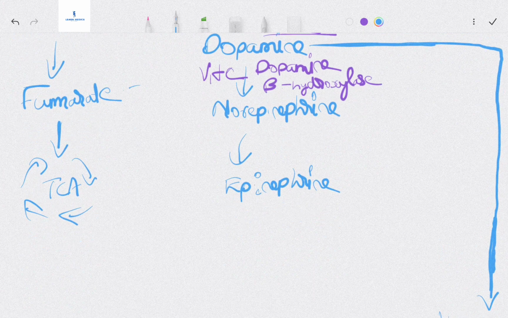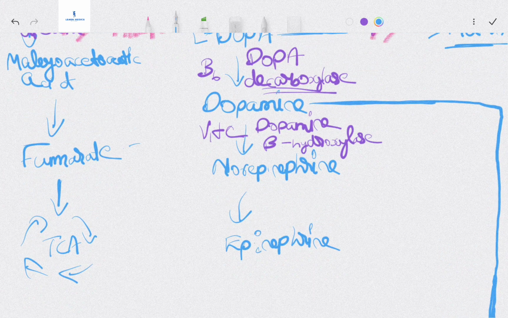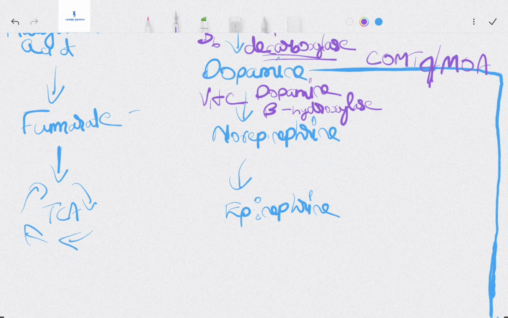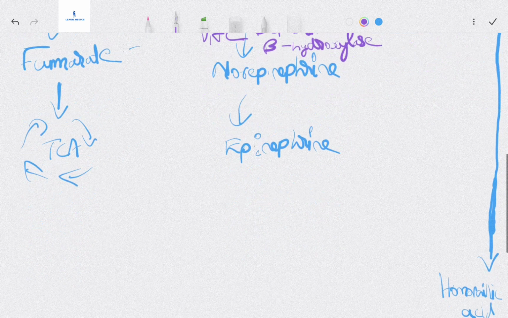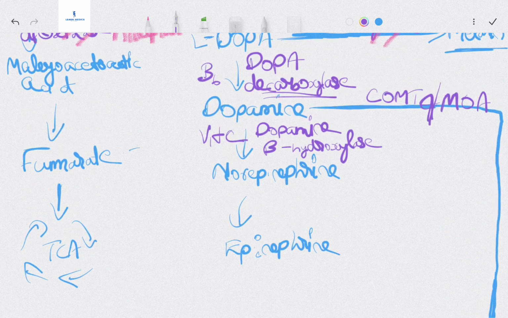Some of the dopamine goes with the help of which enzymes? COMT, catechol O-methyl transferase, and monoamine oxidase. We need both. It's a long process and I'm not mentioning all of it. Just understand this: with monoamine oxidase, dopamine reaches homovanillic acid. That is the fate of dopamine.